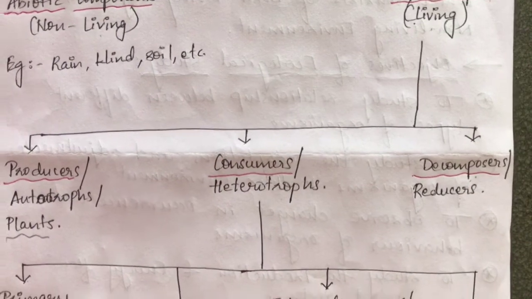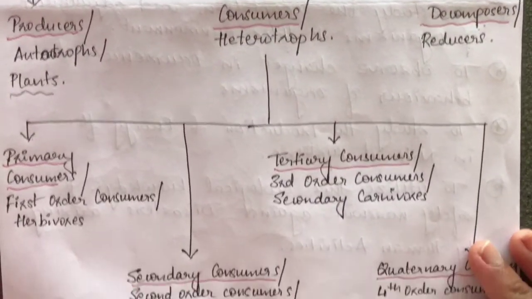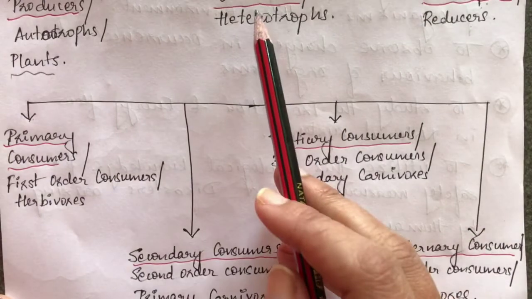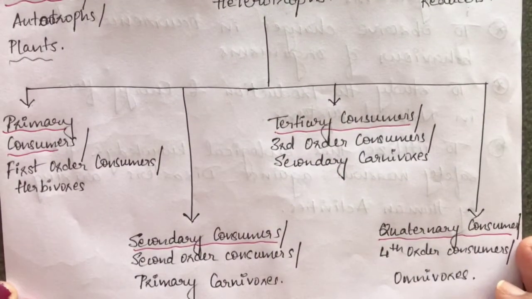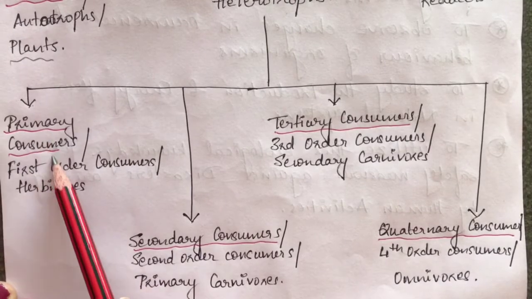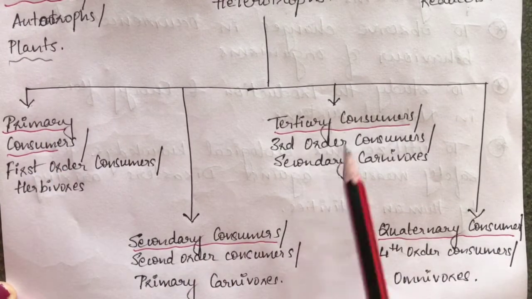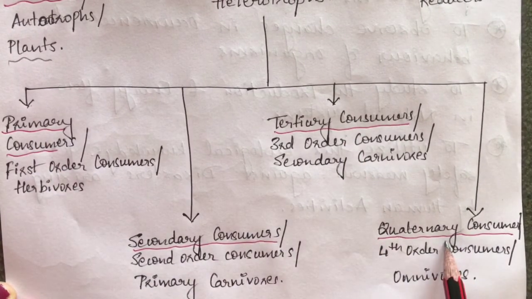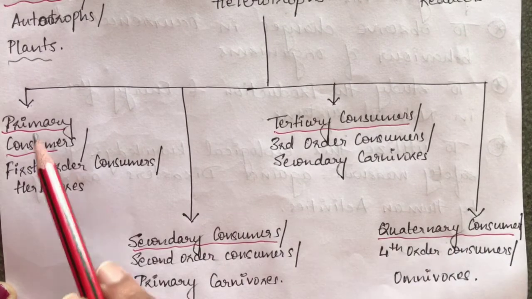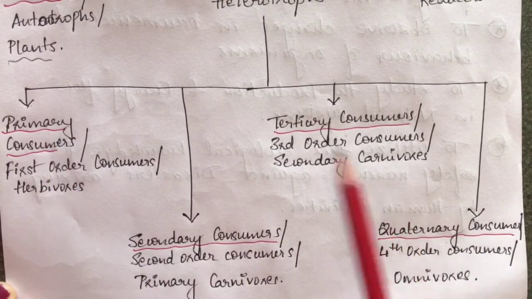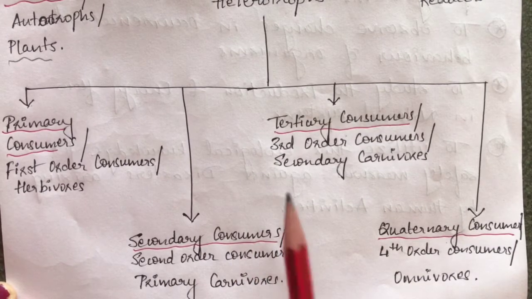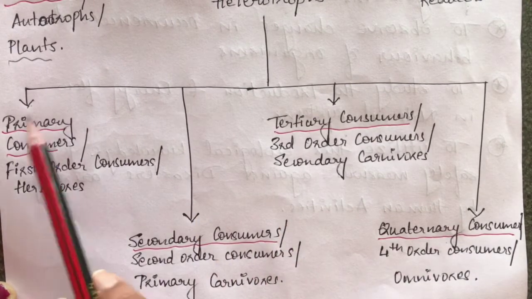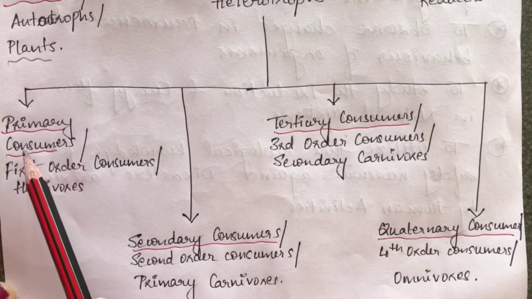Coming up with your further subdivision, my consumers are further subdivided into another four groups. That is your primary consumers, secondary consumers, tertiary consumers and quaternary consumers. Primary consumers, all these are my animals here, basically. Consumers, again, these are my animals. We'll discuss in detail here. Let us understand what are these consumers now.